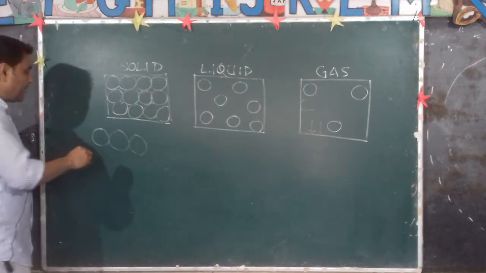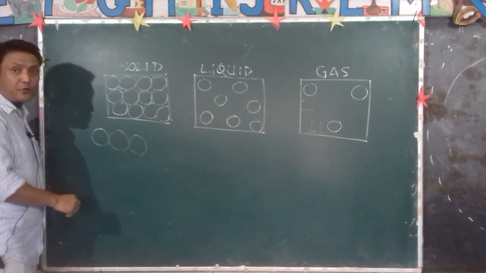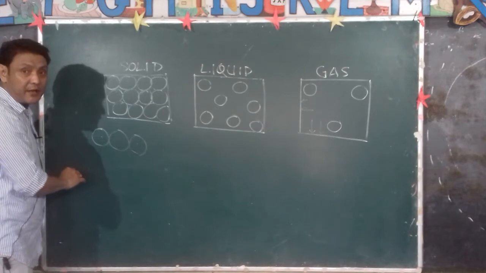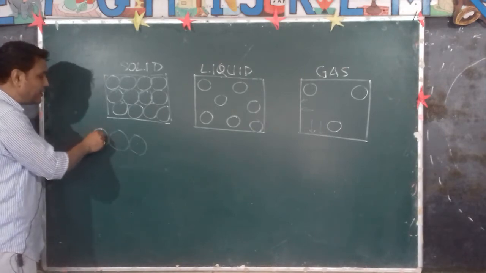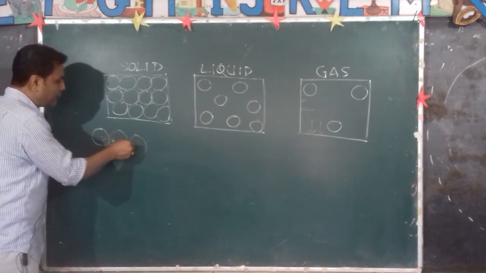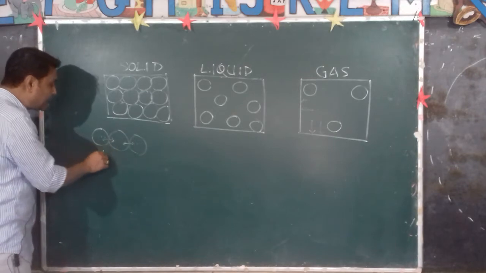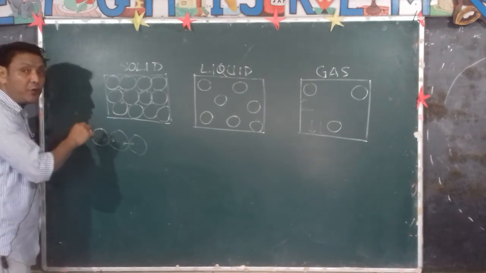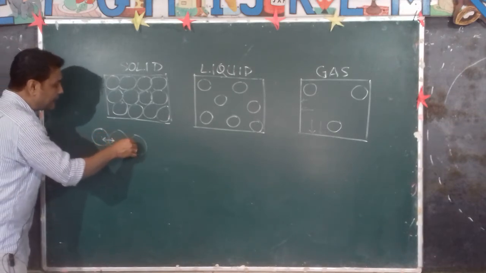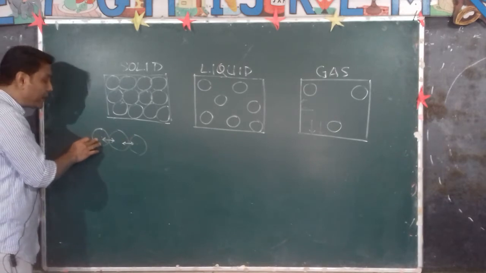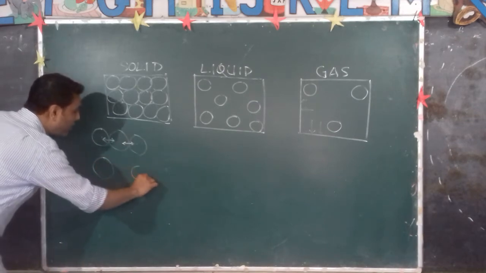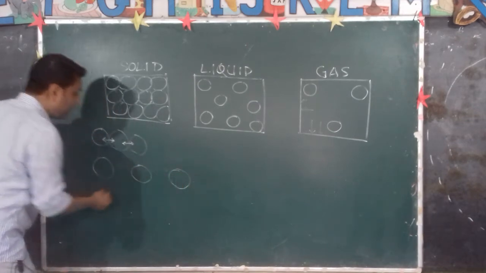So when it receives heat, the kinetic energy of the molecules will increase and they vibrate more within the mean position. As the kinetic energy increases, it surpasses the intermolecular force. The intermolecular force of attraction is very, very strong, but if you heat enough, what will happen? The kinetic energy will be more than the intermolecular force of attraction. The kinetic energy possessed by the molecules now becomes more than the intermolecular force of attraction. So therefore, they tend to go further away from each other.